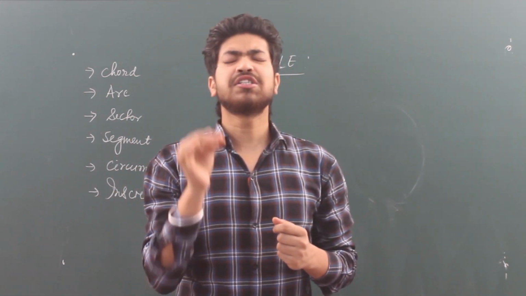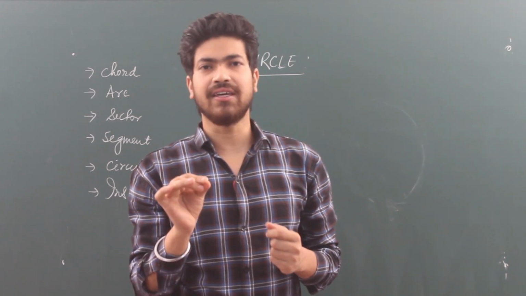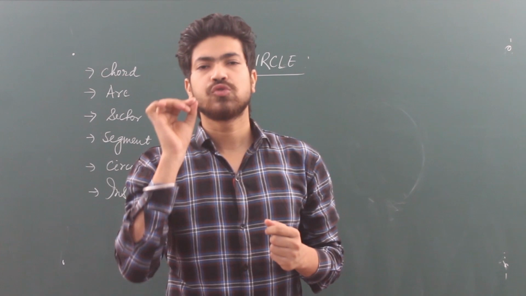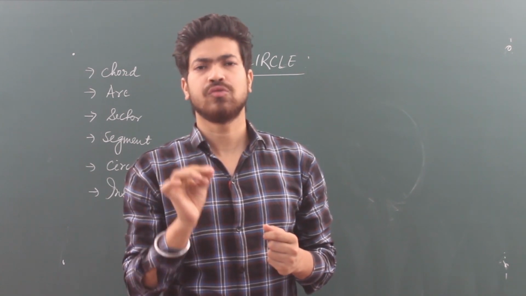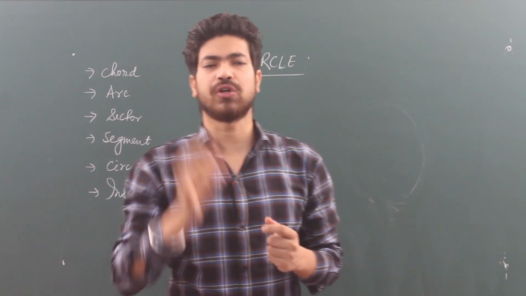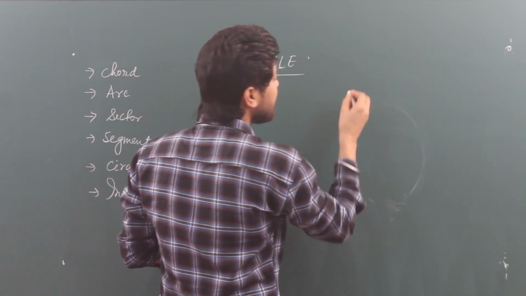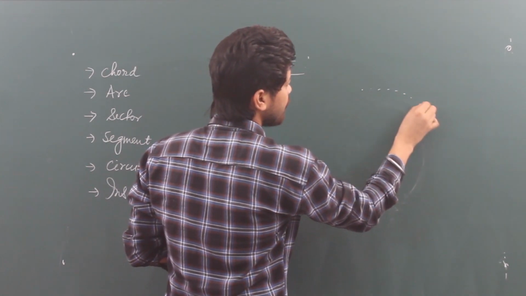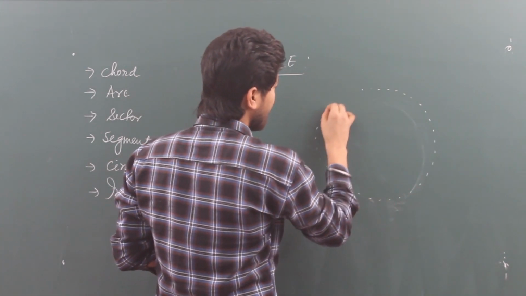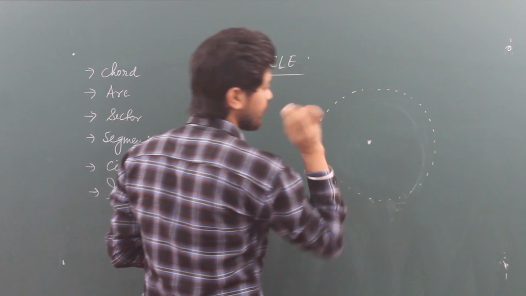circle is a closed figure made by so many points which are at equal distance from a fixed point. That means circle is a combination of many points such that these points must be equal distance from a fixed point.